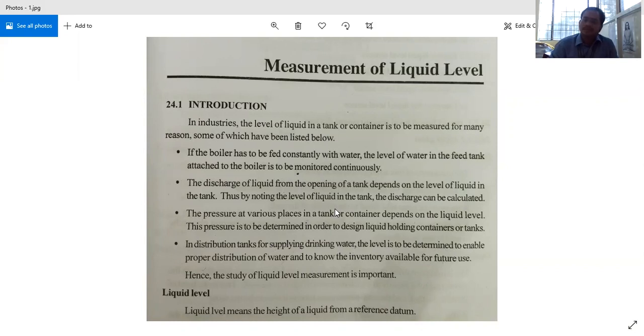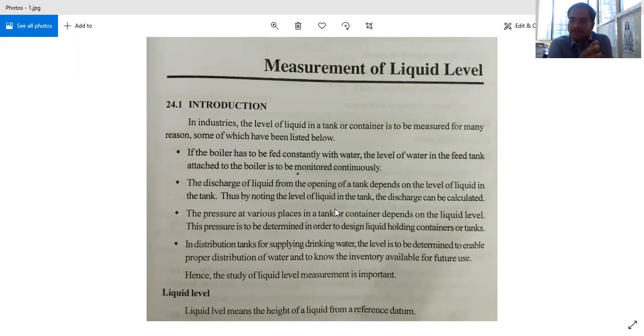If we don't know the proper level of the water, we cannot supply the water to people in time. So we should know the level of the liquid in that container. Hence, that is why the study of liquid level is required.